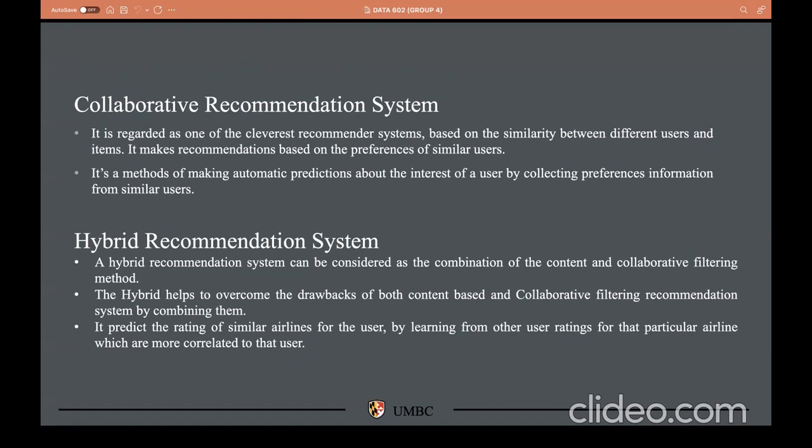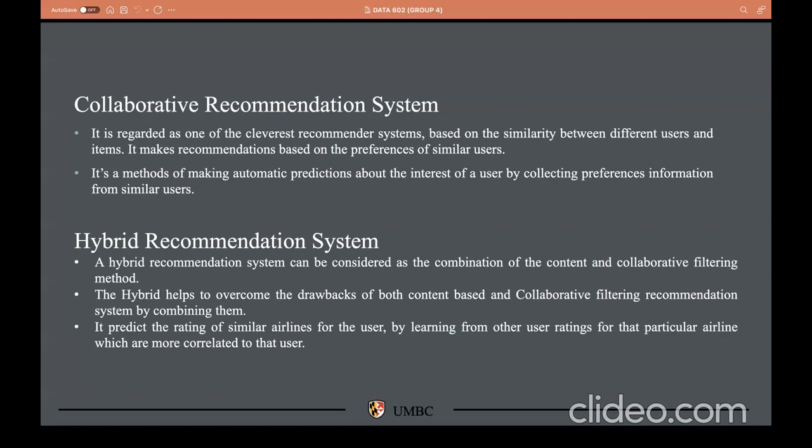So it will make sure the next recommendations are based on the likes he has given in the past. It's one of the most widely used recommendation systems in all industries. The users most similar to the target user are identified. The products bought by the similar users are identified. So based on this prediction, the top 10 airlines could be recommended to the user.